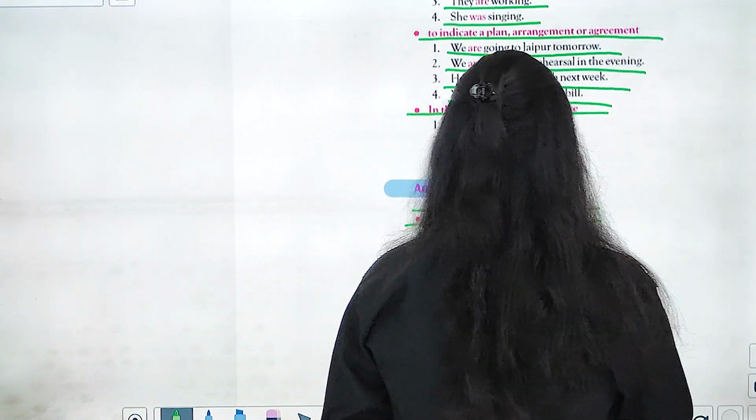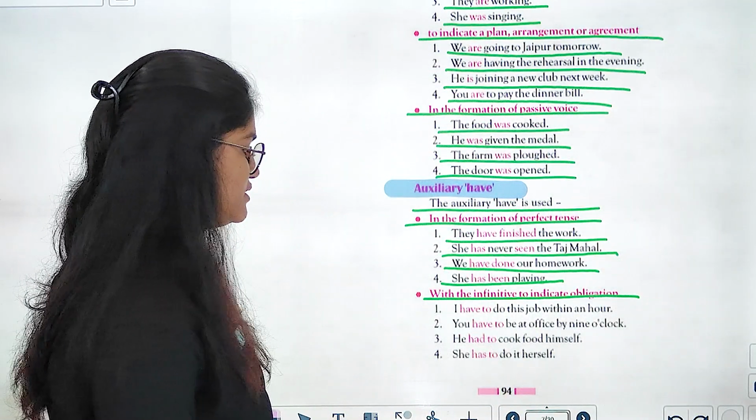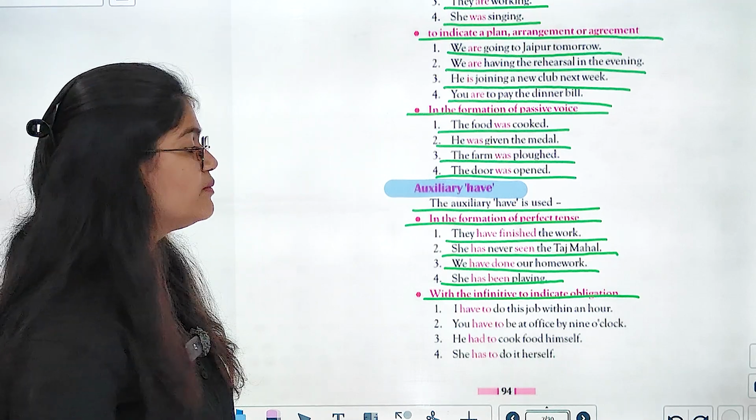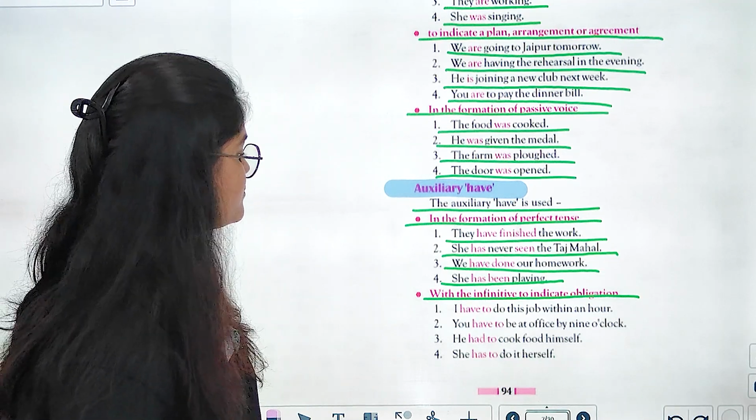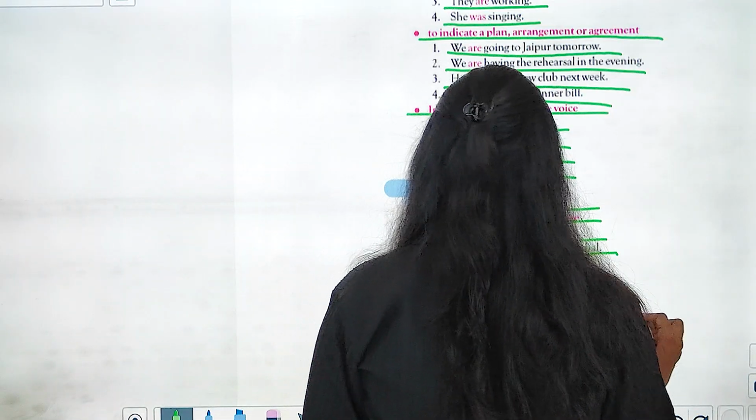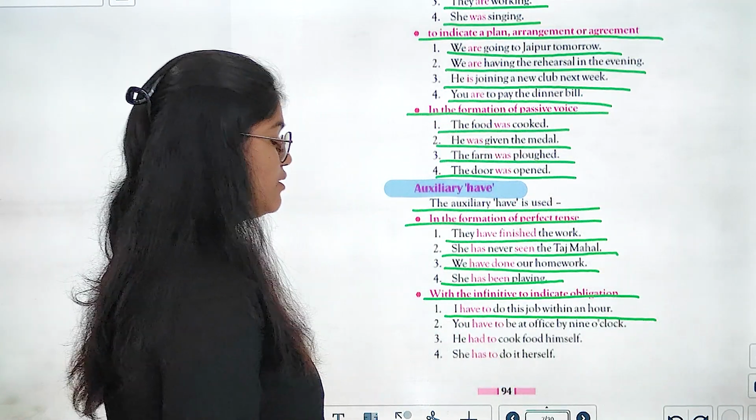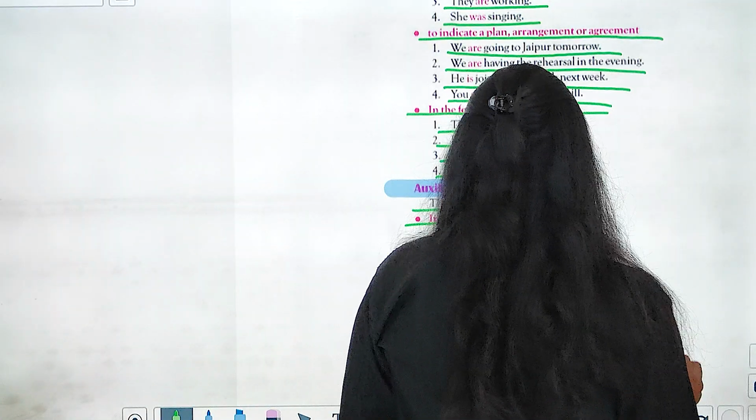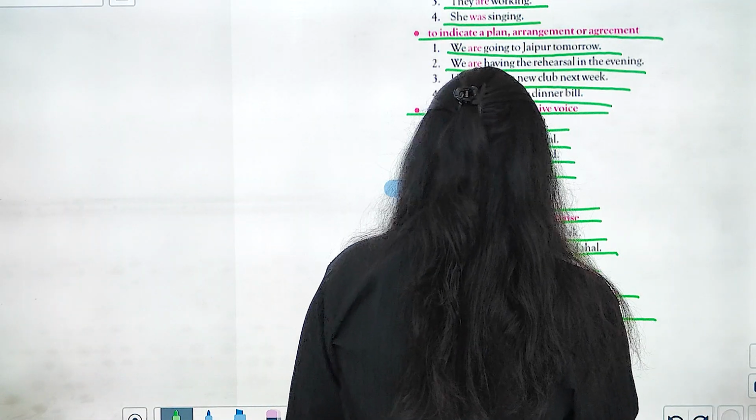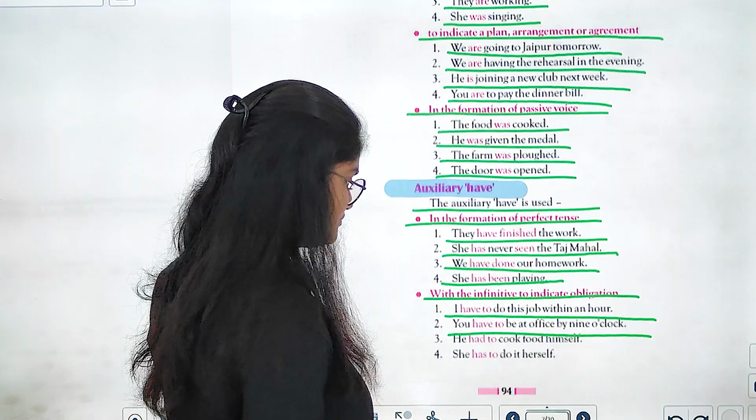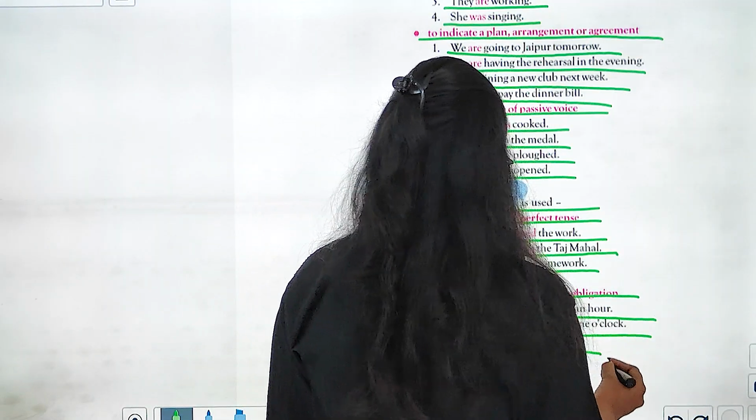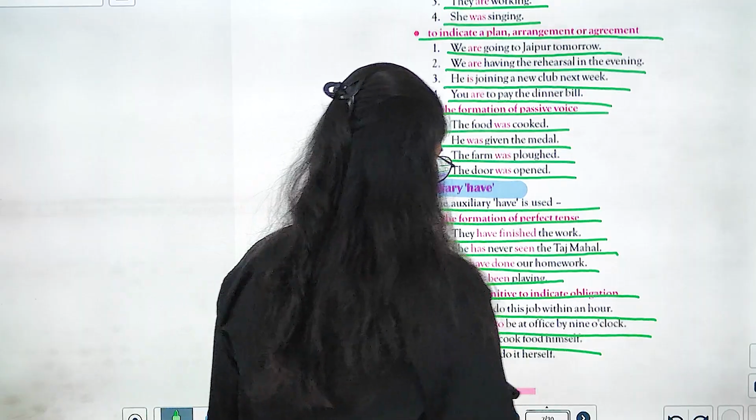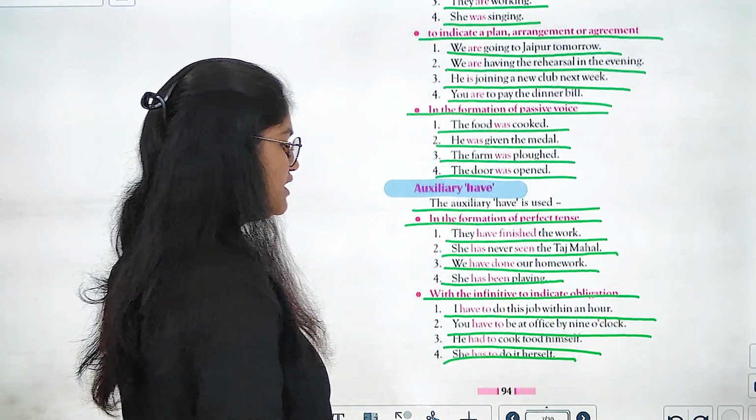With the infinitive to indicate obligation. अब अगर हमें infinitive दिखाने हो obligations के लिए, right? So, I have to do this job within an hour. You have to be at office by 9 o'clock. He had to cook food himself. She has to do it herself.